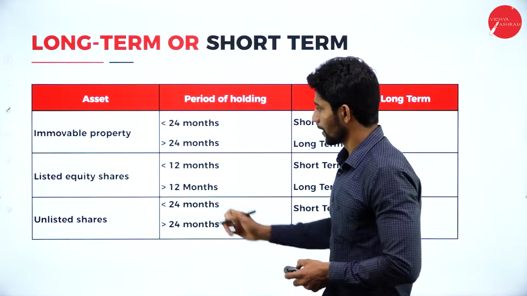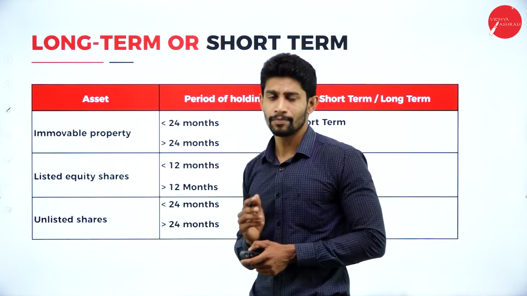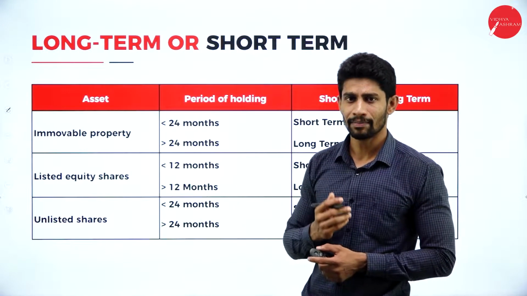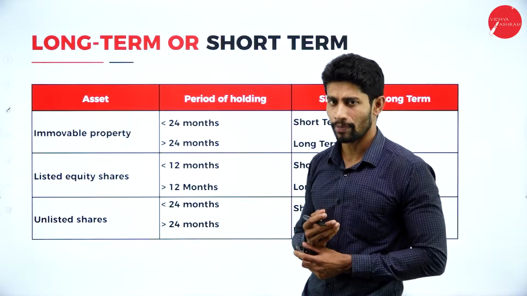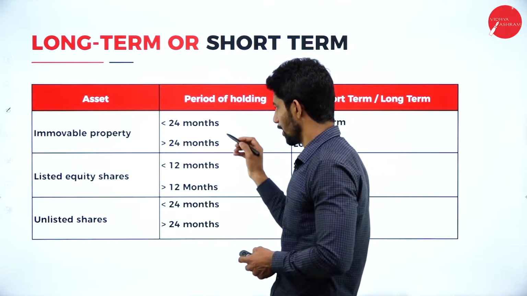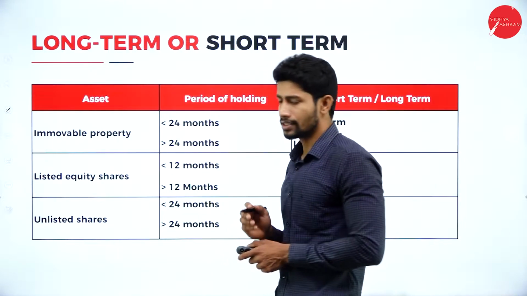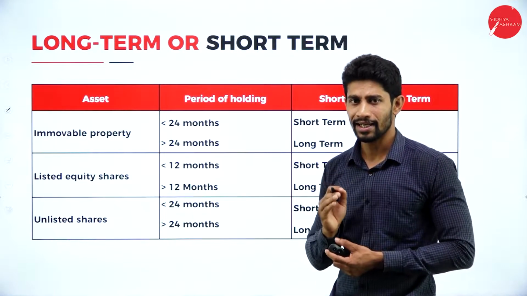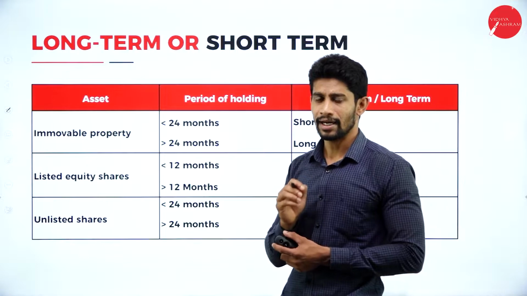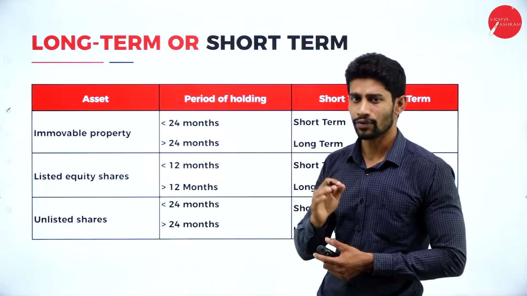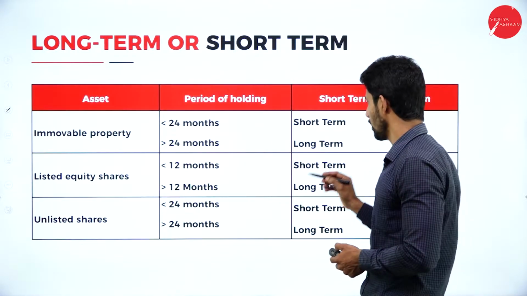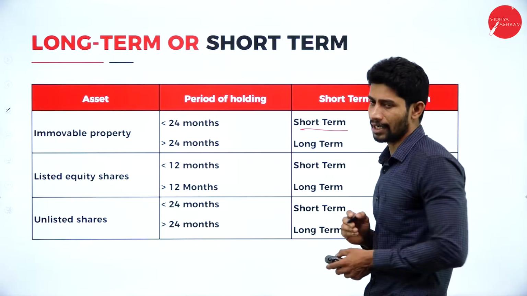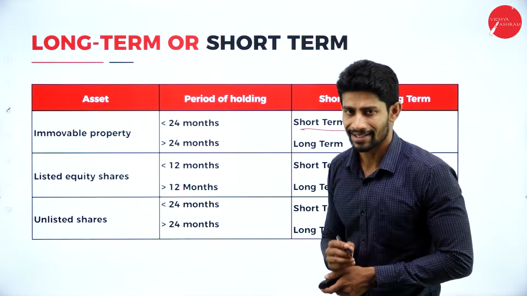First thing, immovable property. Immovable property like land and building. In case the land and building is held by the assessee for less than 24 months, then it is called short-term capital gain or short-term capital asset.